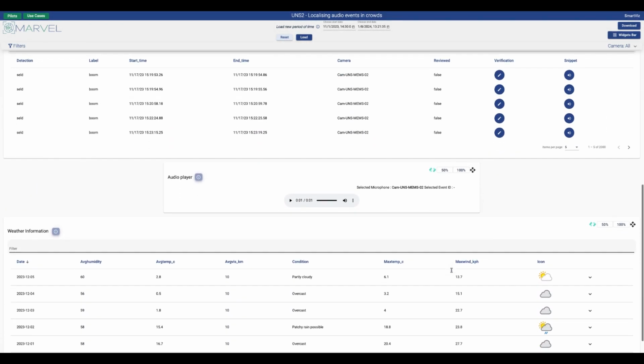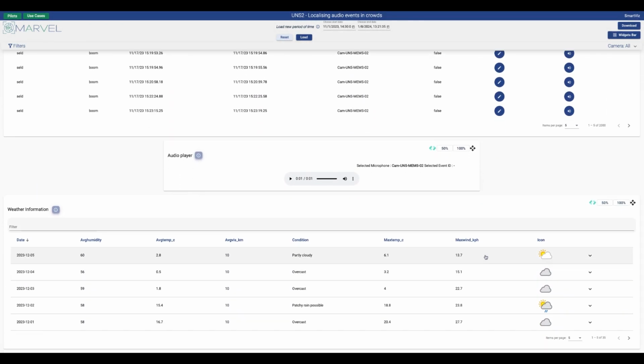The combination of audio event localization, visual representation, and data analysis empowers us to make informed decisions and take proactive measures in ensuring the security of public spaces.